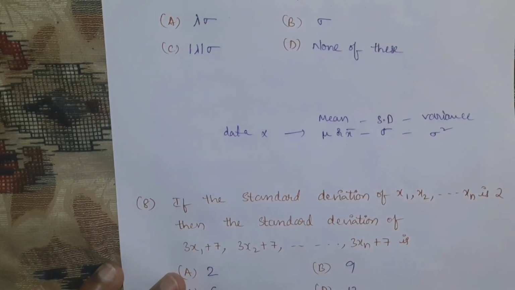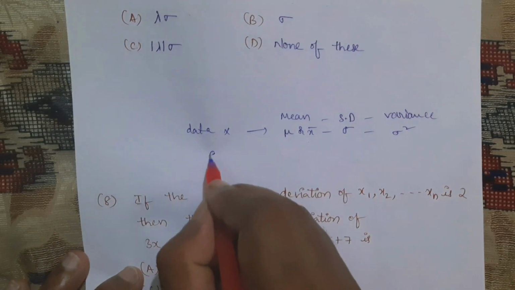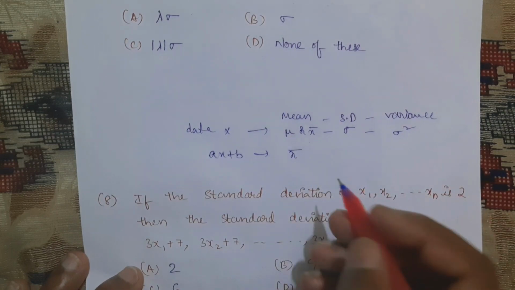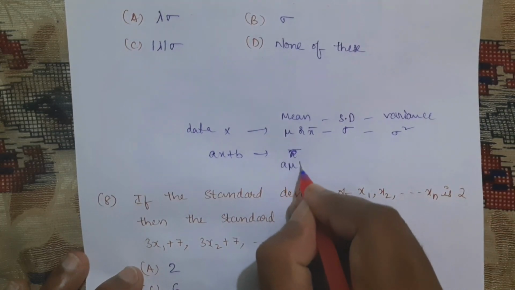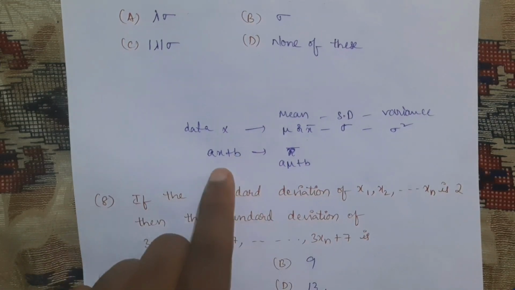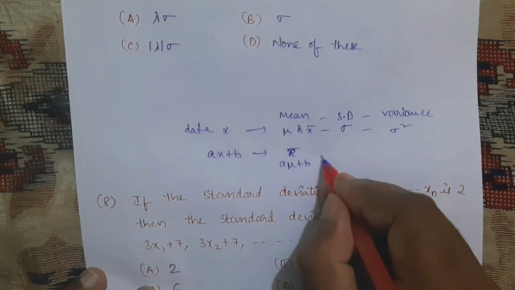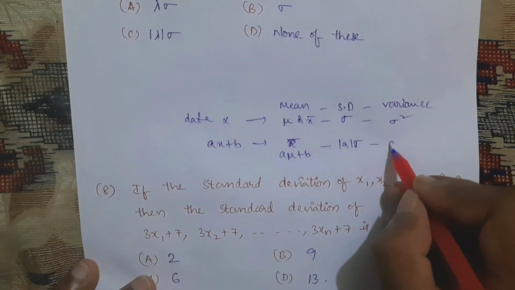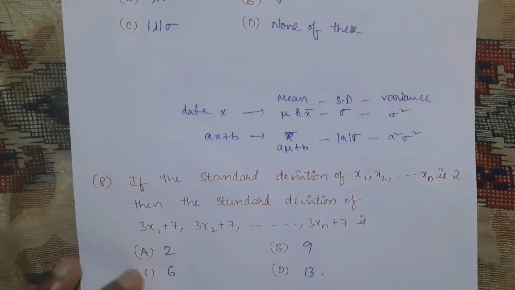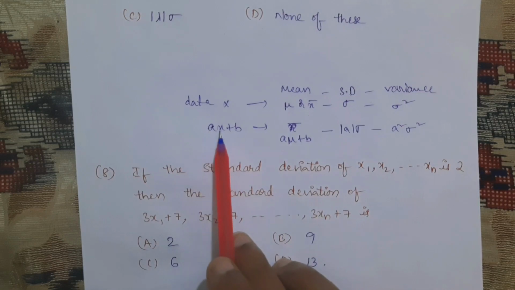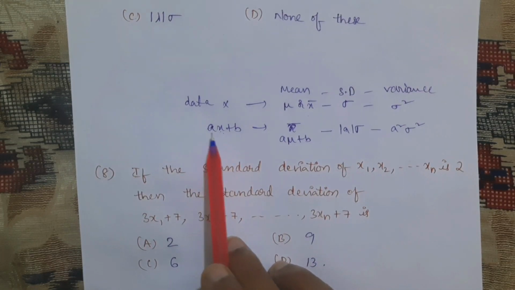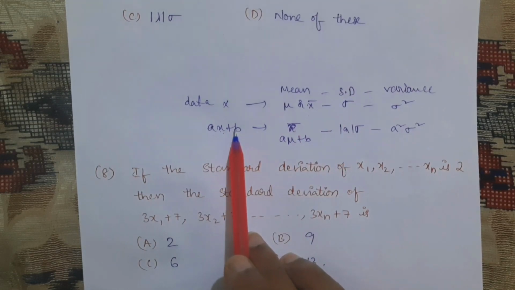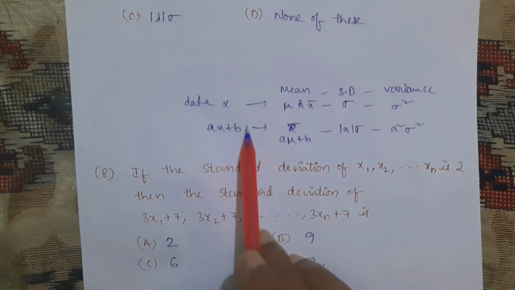Okay, when x is the data, instead of that x, if the data is in the form of ax plus b, then the mean again we will consider as x̄ or mu. Otherwise, this we will consider as a mu plus b. The mean for this data is a mu plus b, but the standard deviation for that we will consider as modulus of a into sigma. Variance we will consider as a square sigma square. When it comes to standard deviation, only whatever is multiplying with x, that only we should consider. Why? Because when finding standard deviation, whether any constant is added or subtracted, it doesn't matter.